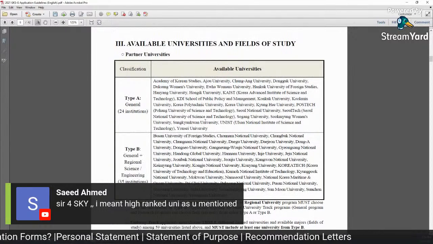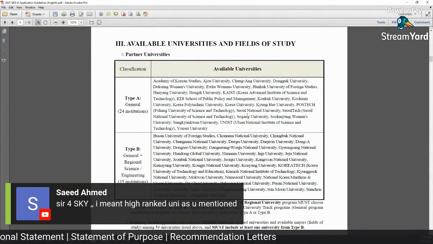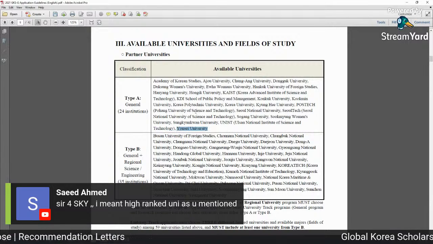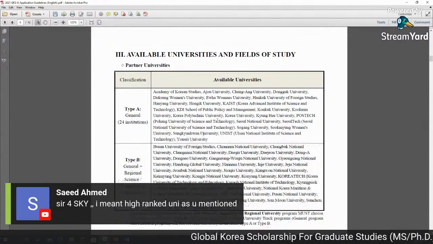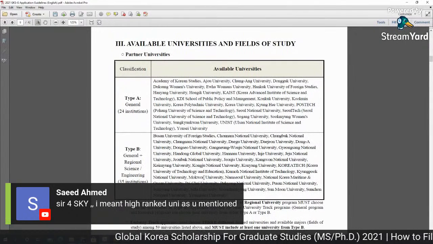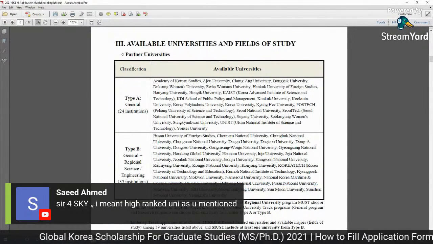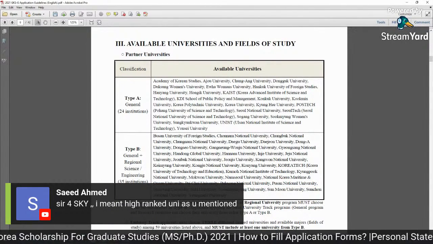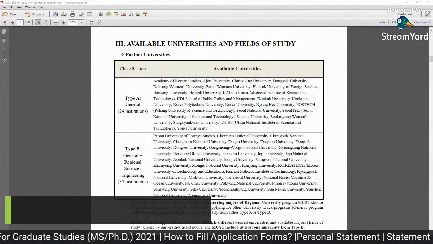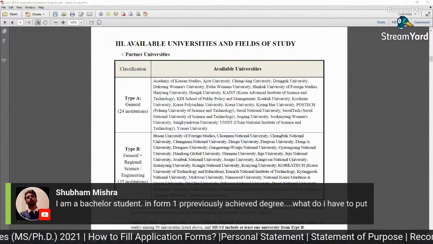So it all depends on you. You can apply to high ranked ones as well, like Yonsei or Hanyang. And if you want to make sure that you get a scholarship, then you can apply to universities ranked 500 or plus. You can apply if your profile is really good.